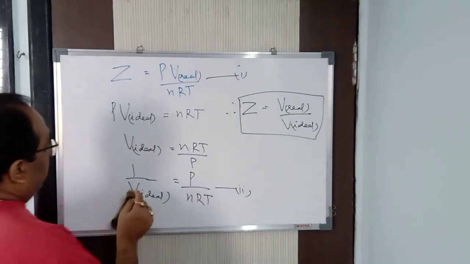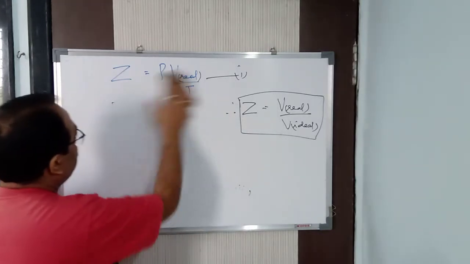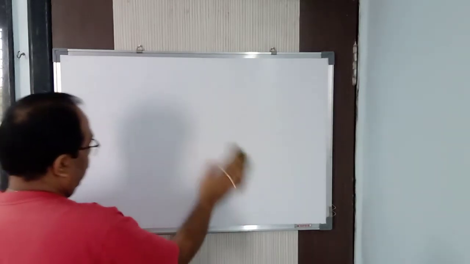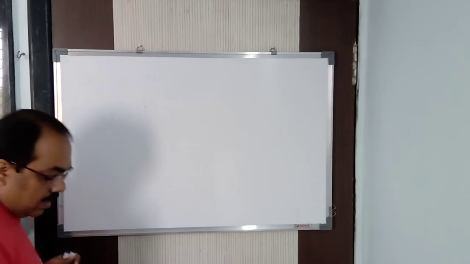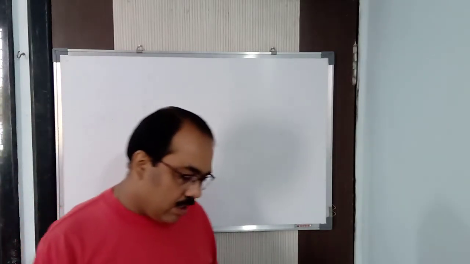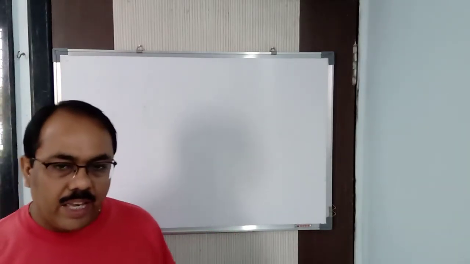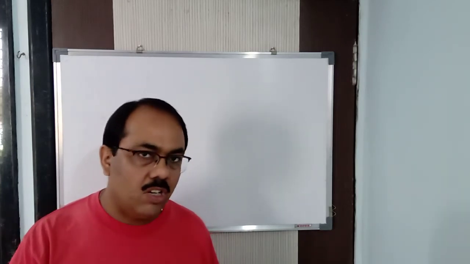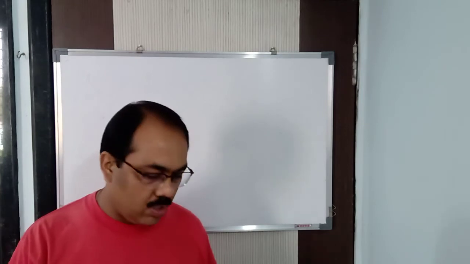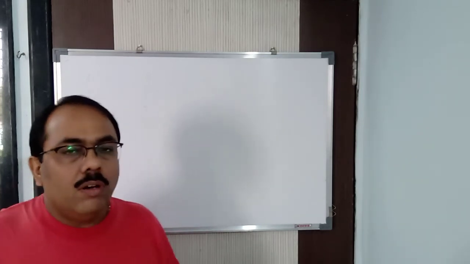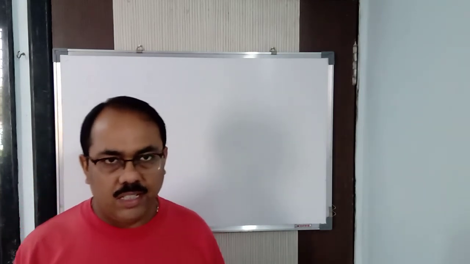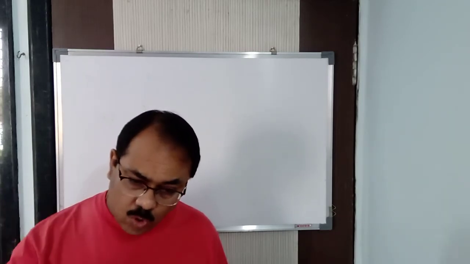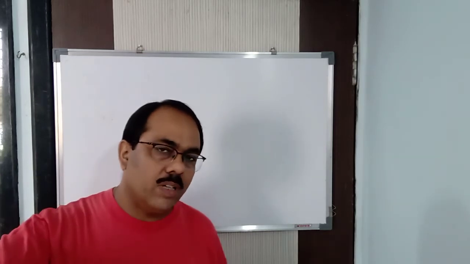Now, we have seen that there is a deviation of the real gas from ideal behavior. A real gas behaves like an ideal gas at high temperature and low pressure. But there is a deviation, and in the compressibility factor we have seen that only when the temperature is low and the pressure is high do gases show these deviations.